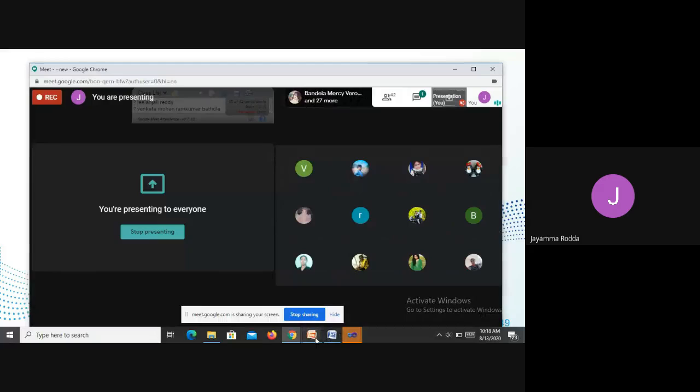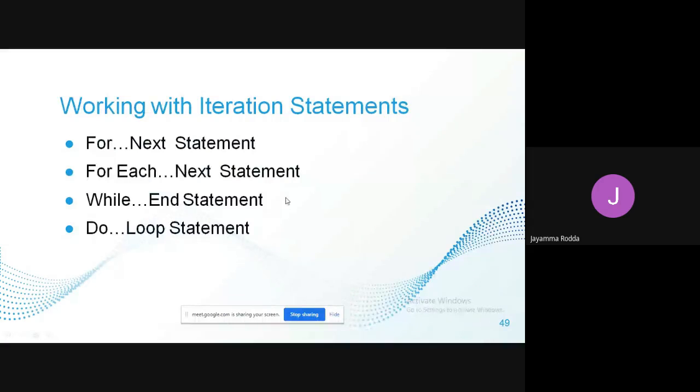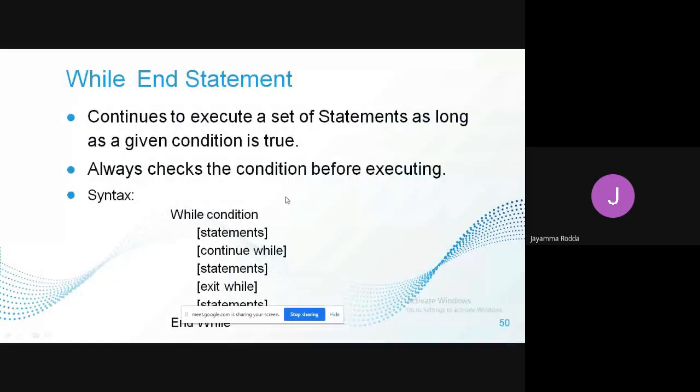For next and for each next statements are both similar. There is only a difference: the for next statement will only execute the statements that are given, whereas the for each next statement will iterate through a list of items. So a group of items will be executed, isn't it?